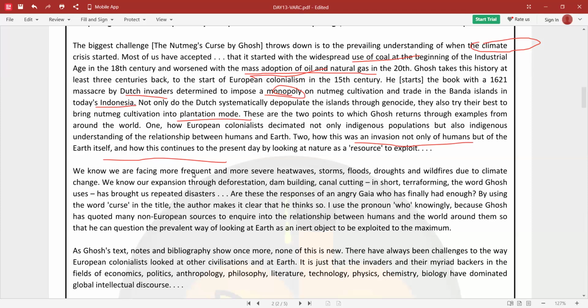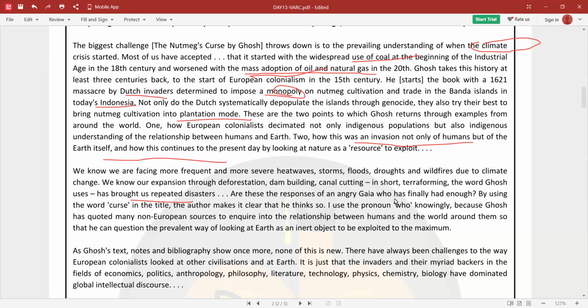We know we are facing more frequent and more severe heat waves, storms, floods, droughts, and wildfires due to climate change. We know our expansion through deforestation, dam building, canal cutting, in short, terraforming, the word Ghosh uses, has brought us repeated disasters. Are these the responses of an angry Gaia who has finally had enough?